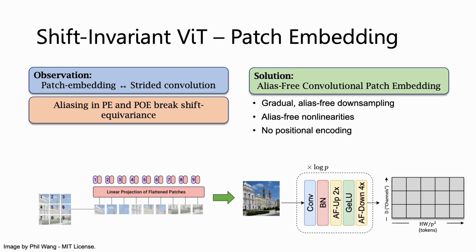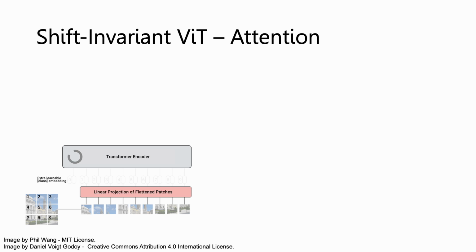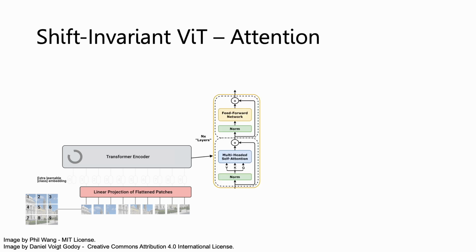This is not shift-equivariant because aliasing is introduced by the implicit downsampling in the strided convolution, and due to the positional encoding as well. Our solution is to replace the stage with an alias-free convolutional patch embedding. We also show empirically that when we do this, positional encoding is unnecessary. Next comes the transformer encoder, where we specifically need to handle the self-attention mechanism.